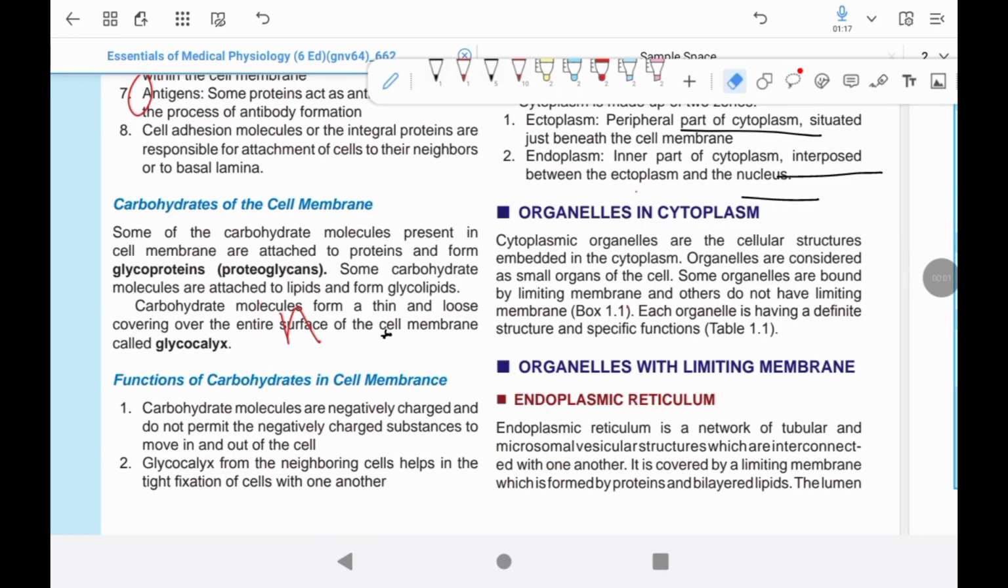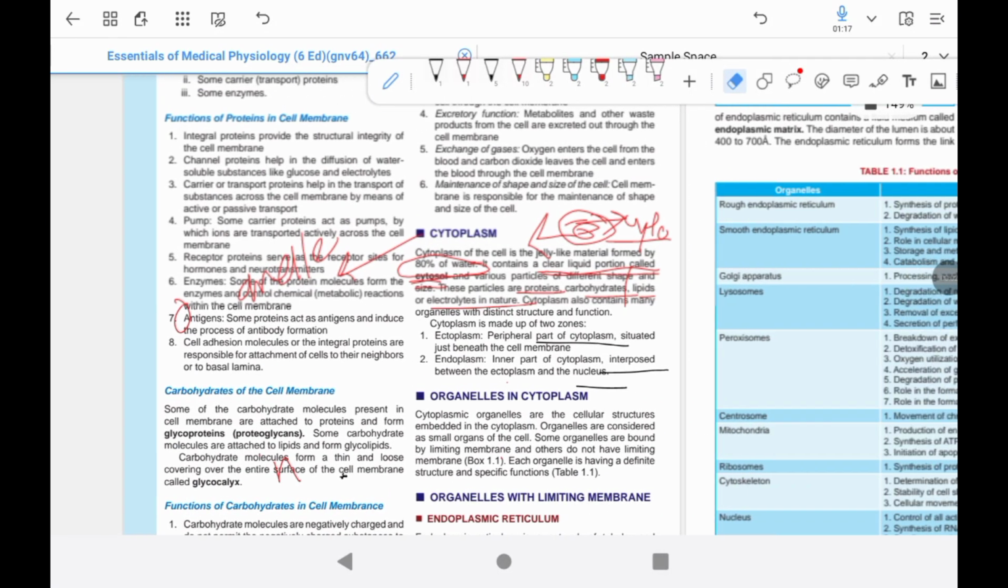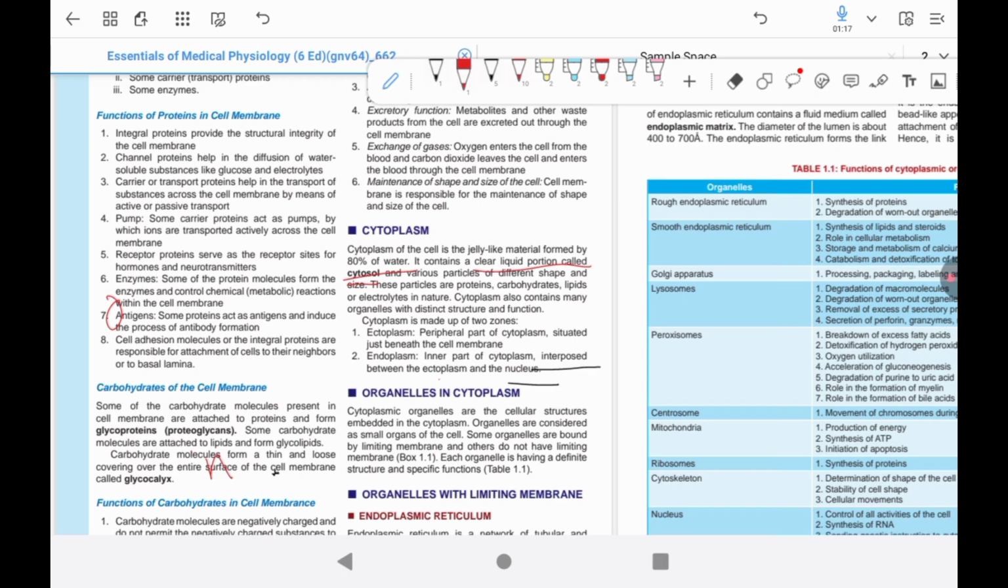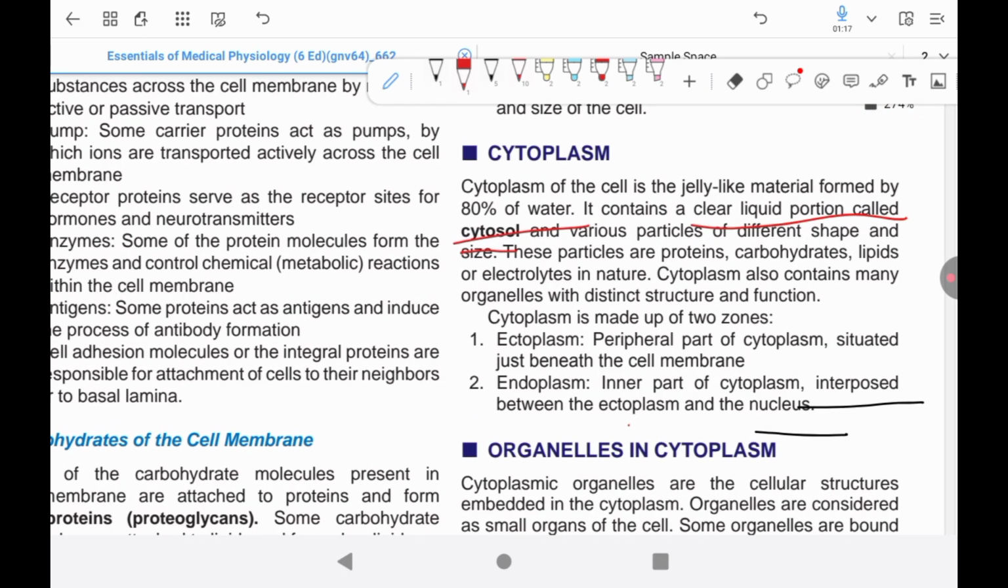Good morning, everyone. We have started the series of physiology, in which we have started the general physiology and chapter number one, that is the cell physiology. Today we are going to discuss the cytoplasm and membrane-bound organelles, which include the endoplasmic reticulum, mitochondria, lysosomes, etc. So, let's start with the cytoplasm.